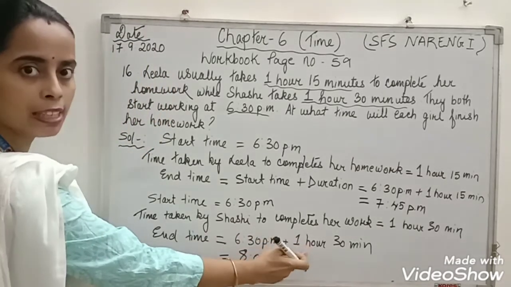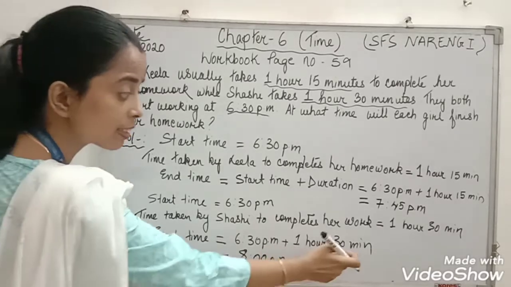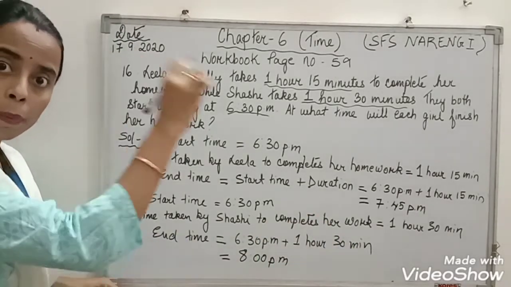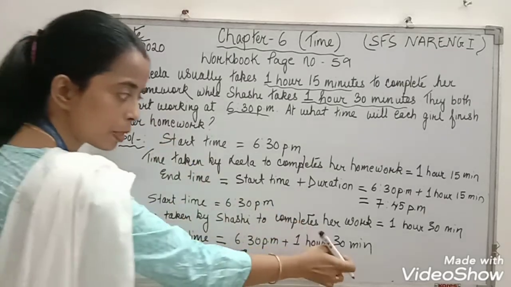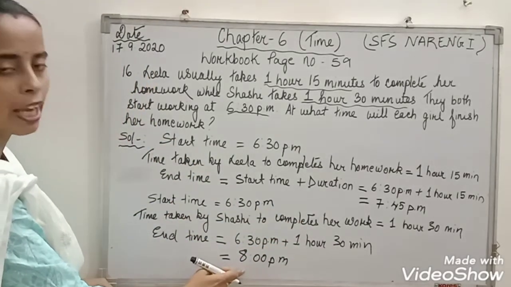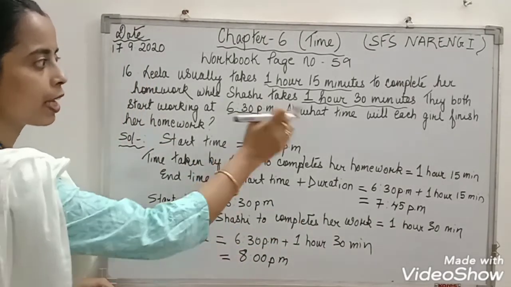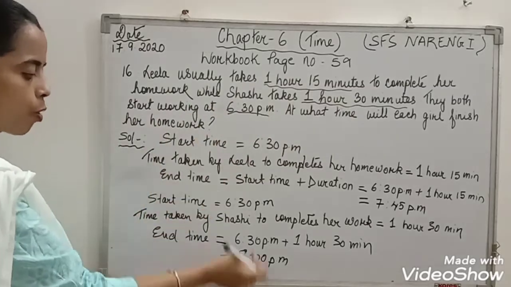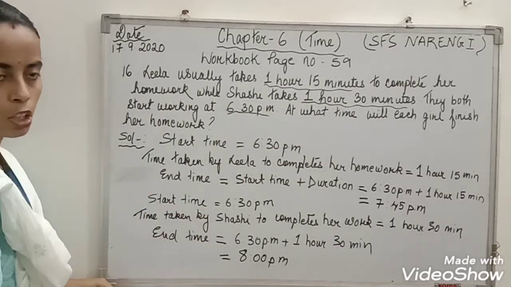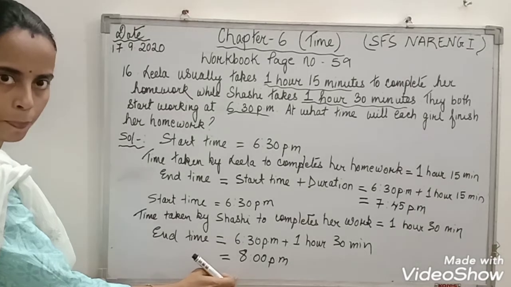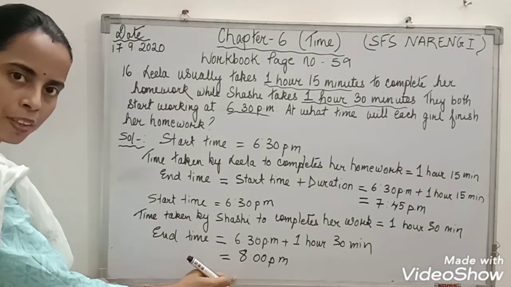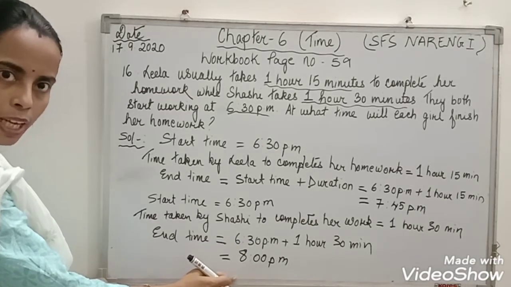Again I'll tell you. 6:30 plus 1 hour is 7:30, plus 30 minutes, half an hour. So with 7:30 you add 30 minutes. It comes to 8. So at what time will each girl finish her homework? At 8 p.m. So both will finish their homework at 8 p.m. I hope it is clear. Understood, children, how to calculate?